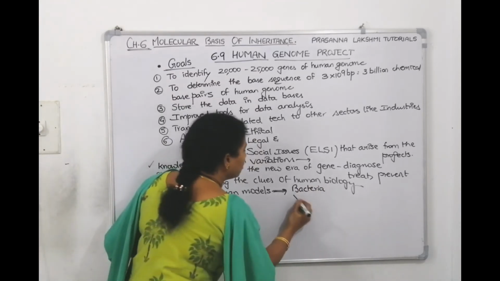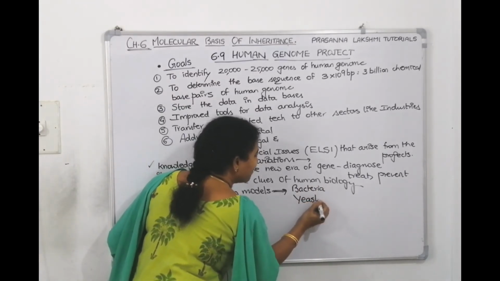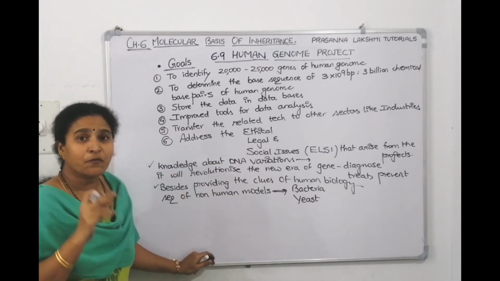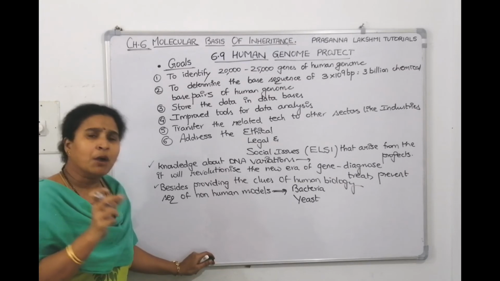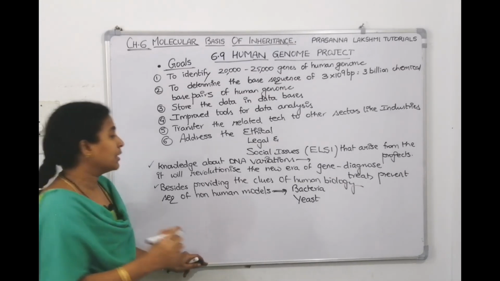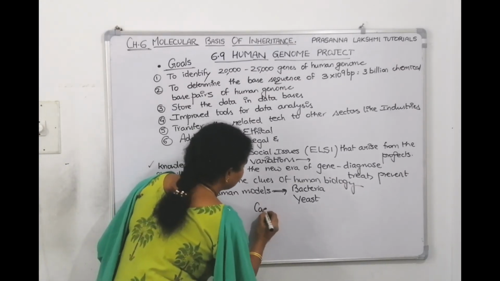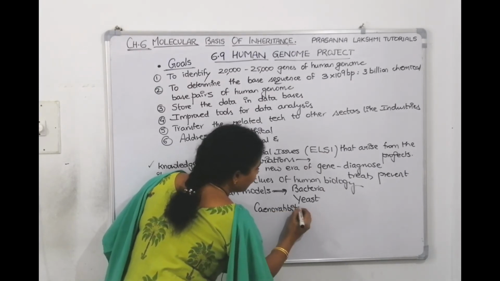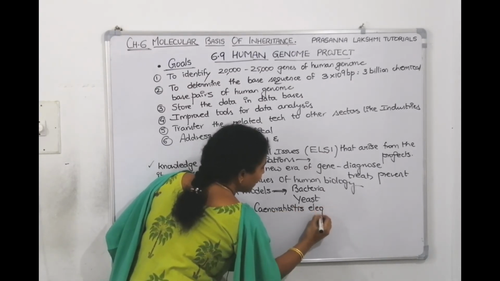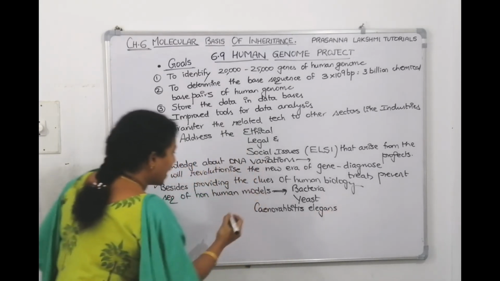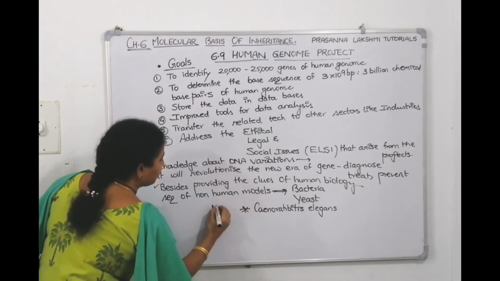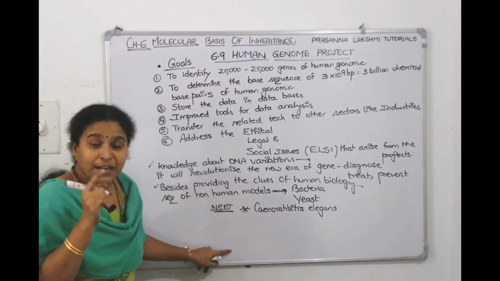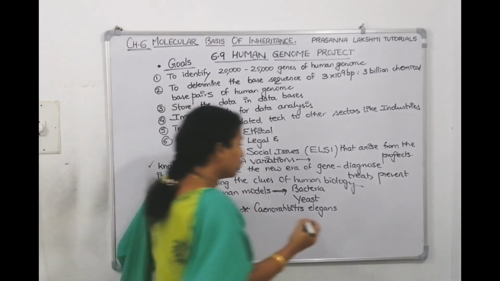Then, okay, let's go on to the unicellular eukaryote. They have done it with the yeast. They succeeded. Then, the third time, they have done the sequencing of a nematode, a free-living non-pathogenic nematode. It is Caenorhabditis elegans. C-A-E-N-O-R-H-A-B-D-I-T-I-S, E-L-E-G-A-N-S. This came in a previous NEET exam. They asked, what is Caenorhabditis elegans? It is a free-living, non-pathogenic nematode is the answer.